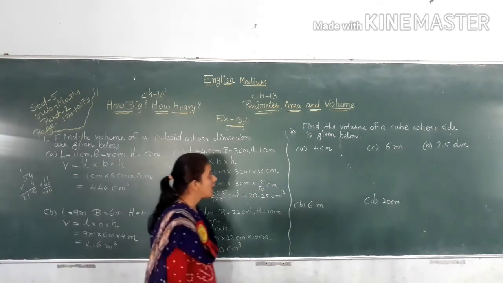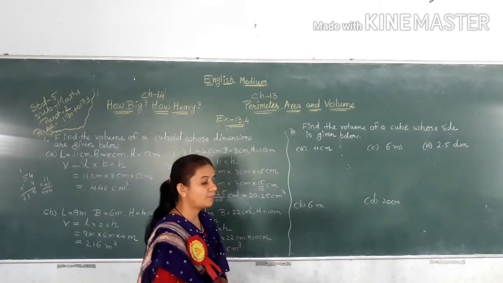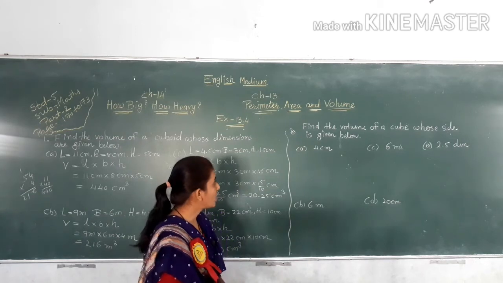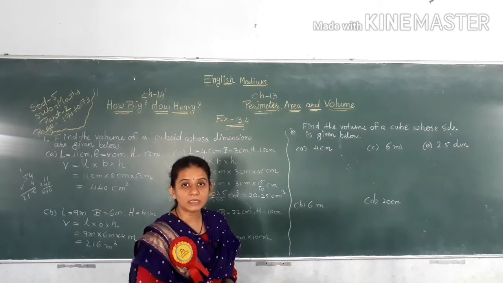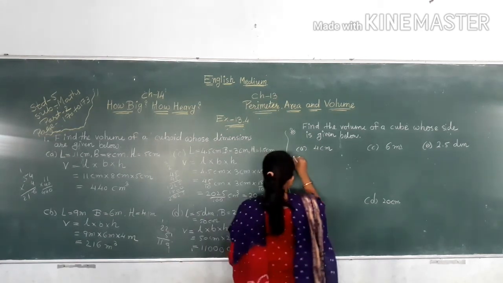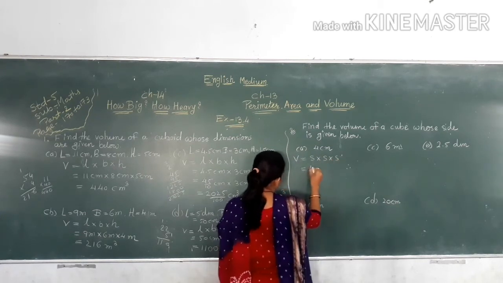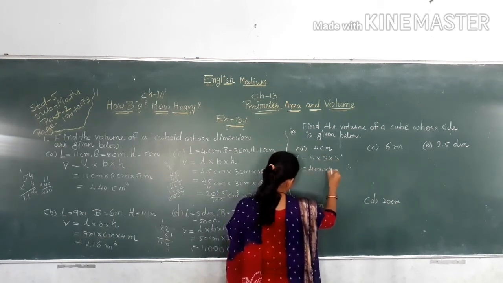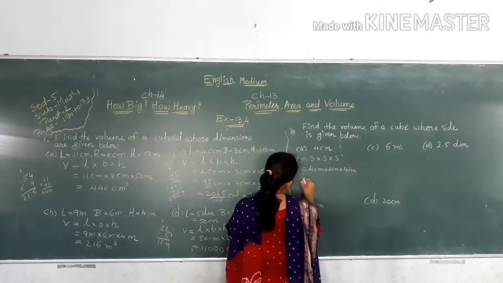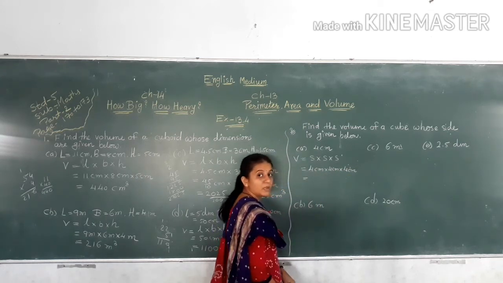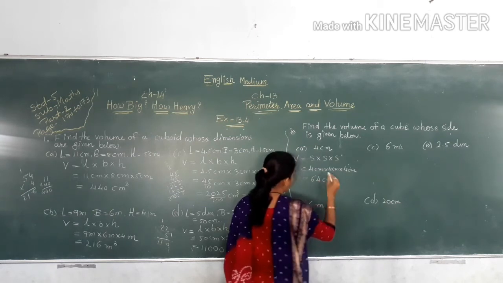Now next one, find the volume of a cube whose side is given below. Volume of a cube is equal to side multiply side multiply side. So V is equal to S multiply S multiply S. So 4 centimeter multiply 4 centimeter multiply 4 centimeter. 4 4s are 16, 16 4s are 64 centimeter cube.